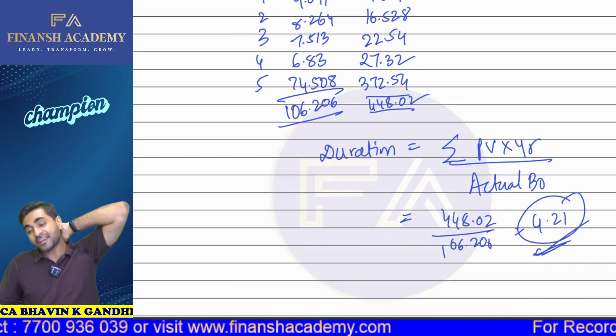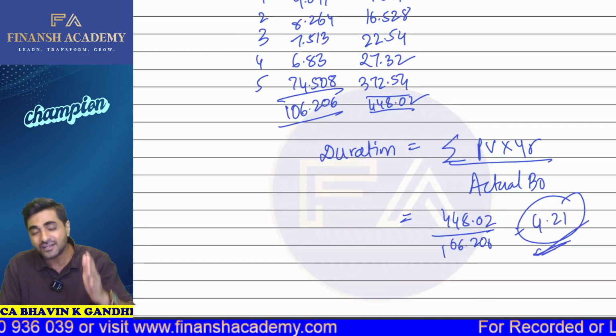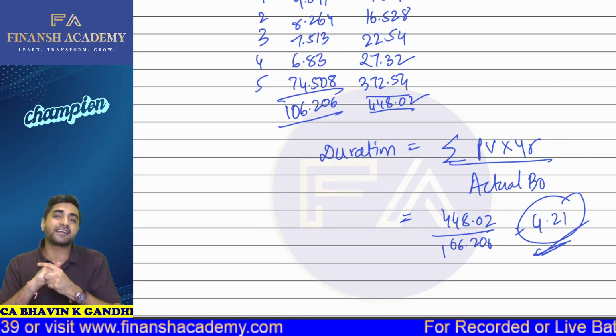So my dear students, duration can be calculated in two ways. First, Macaulay discovered duration with the help of the weighted average method.